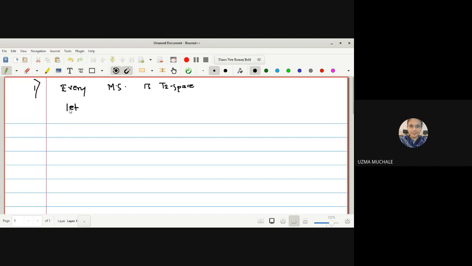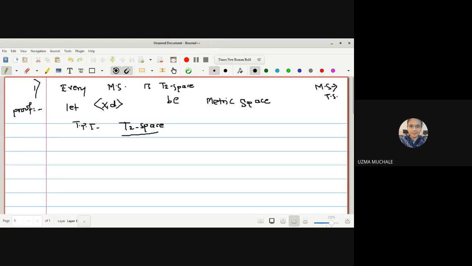What is given to us? Let (X, d) be a metric space. We have been provided with one metric space. I hope you remember one of the theorems we have proved, that every metric space is a T1 topological space. Here we have to prove that this metric space is a T2 space. So first, we are provided that (X, d) is a metric space, and our aim is to prove that it is a T2 space.